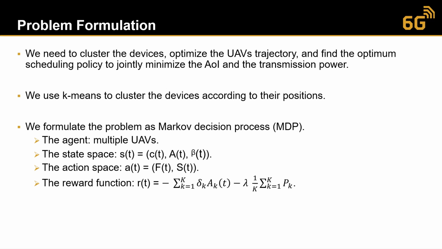The reward function is formulated with respect to the weighted sum of the age of information and the average transmission power. This average transmission power is multiplied with a certain parameter called the power parameter, or lambda.